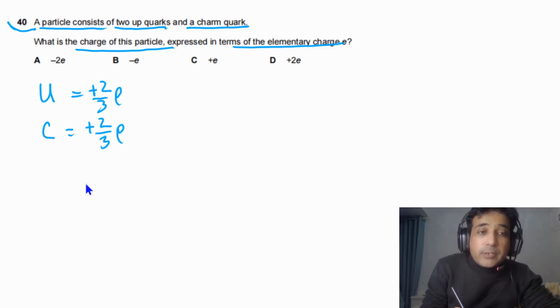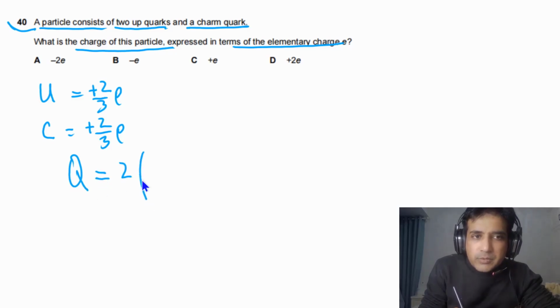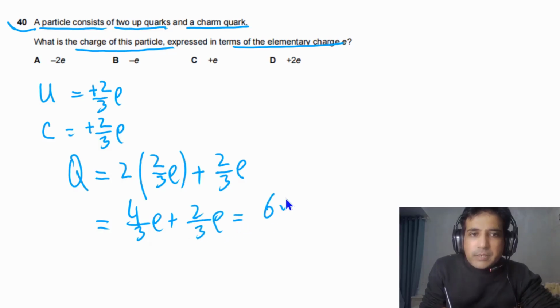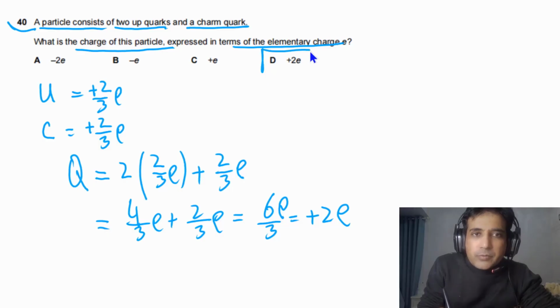Now we need to find the total charge Q. The total charge will be equal to 2 times the charge on one up quark plus the charge on one single charm quark. If we add this, we get 4 by 3e plus 2 by 3e, which gives 6e by 3. So this will be equal to plus 2e. So the answer for this question is D.